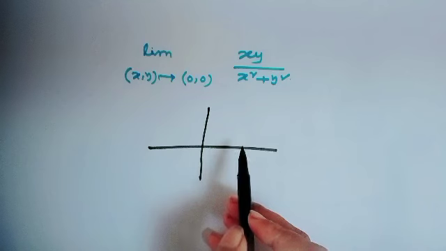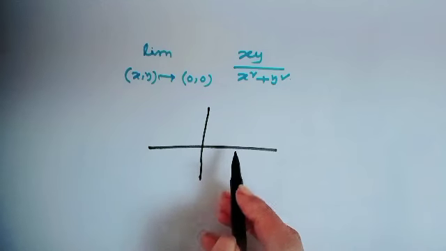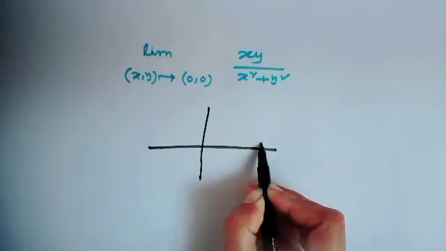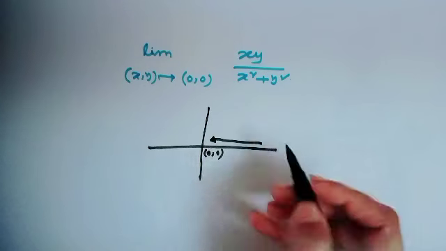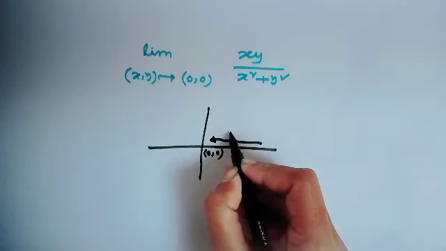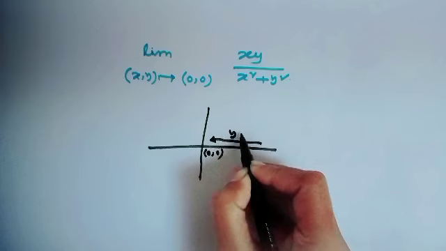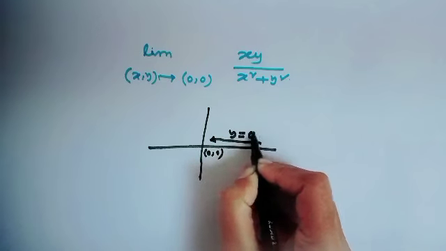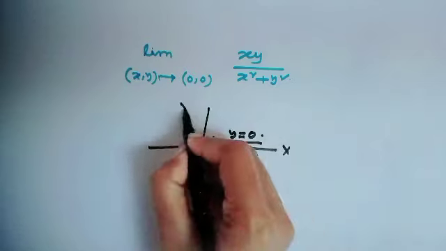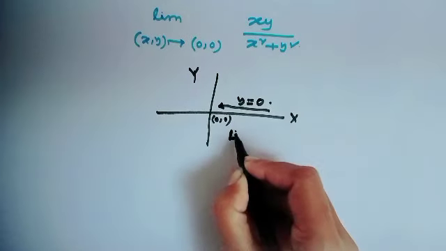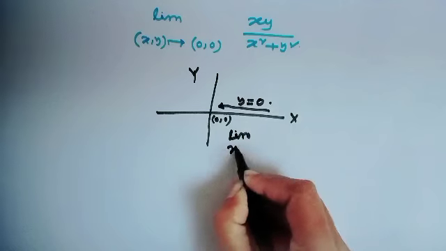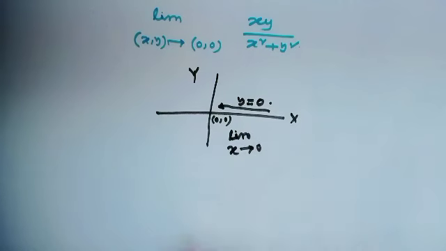If we approach (0,0) along the x axis, here y equal to 0, then the limiting value must be the limit as x goes to 0.